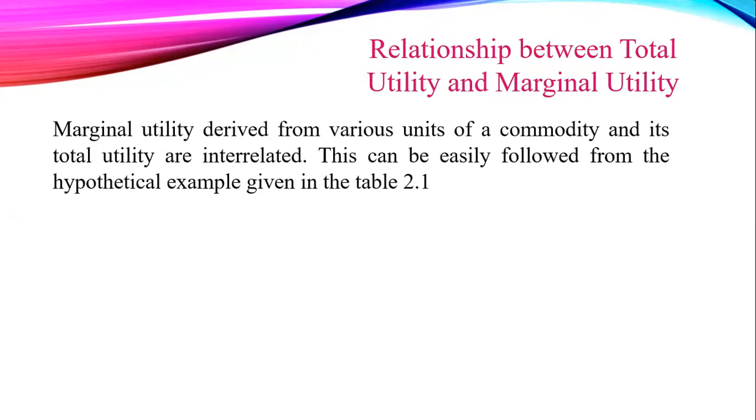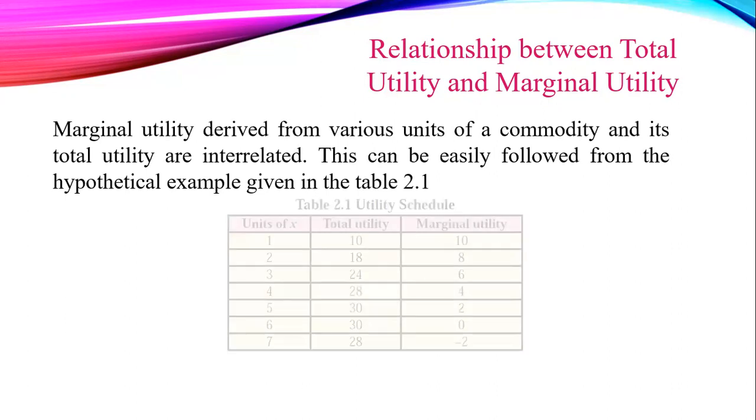Marginal utility derived from various units of a commodity and its total utility are interrelated. This can be easily followed from the hypothetical example given in table number 2.1.